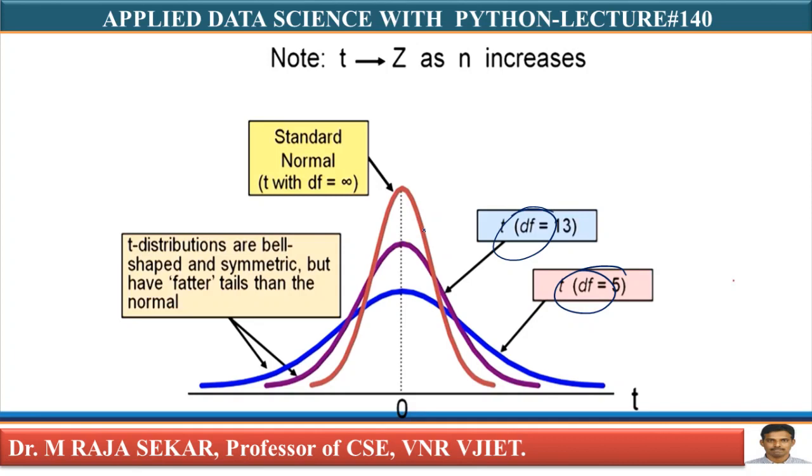As degrees of freedom increases, the t distribution will converge to, and behave like, the normal distribution. When the degrees of freedom is infinity, it behaves like the Z distribution or normal distribution.